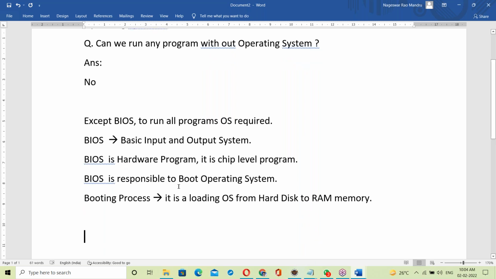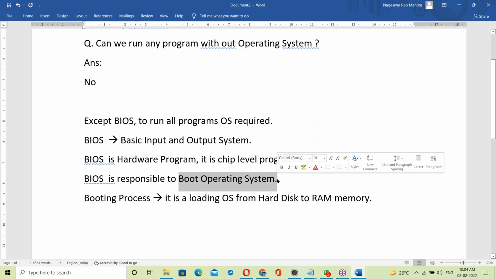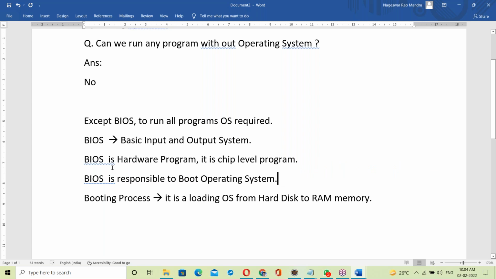The OS is stored on the disk. Everything is stored on the disk, which is for storage purposes. Once you power on the system, first power goes to the BIOS program, that hardware chip on the motherboard. The BIOS activates, goes to the hard disk, takes the OS and loads it into RAM memory.